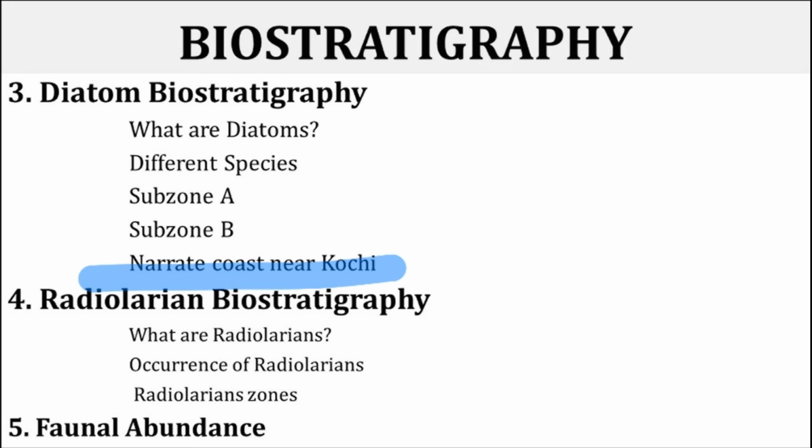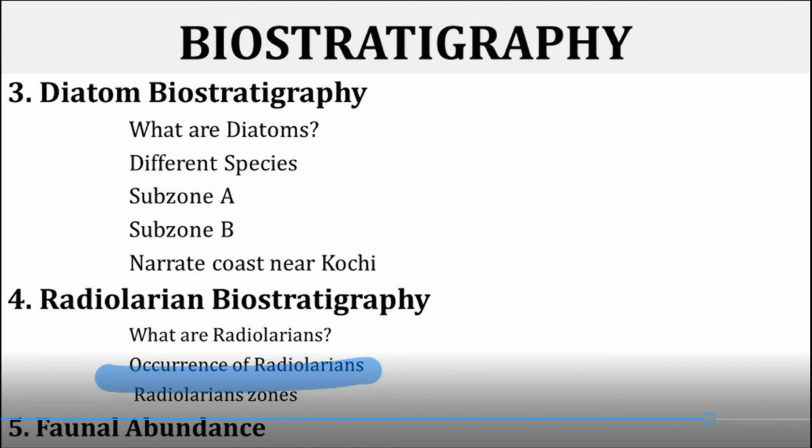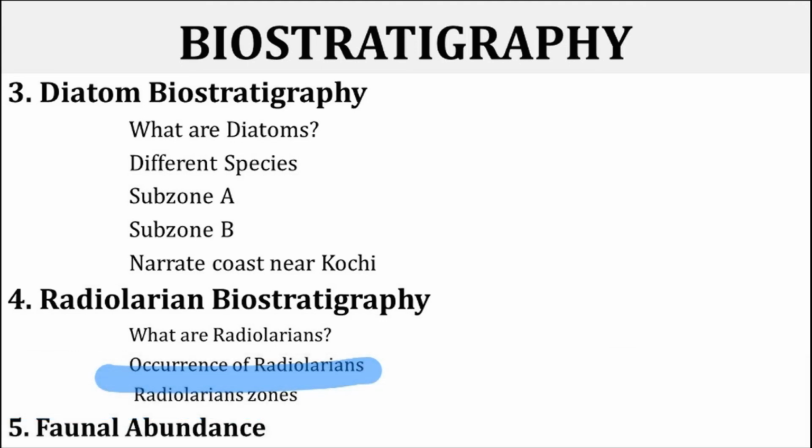Then fourth, that is the radiolarian biostratigraphy. So what are radiolarians? Radiolarians are important marine protozoan planktons that are composed exclusively of amorphous silica. Amorphous silica, that is the alkaline silica. So radiolarians occur in cherts and sometimes are associated with ophiolites. So that is the occurrence of radiolarians, and they are abundant in the deep sea sediments in high latitude areas of the North Pacific and around Antarctica, as well as in the equatorial regions of the world.